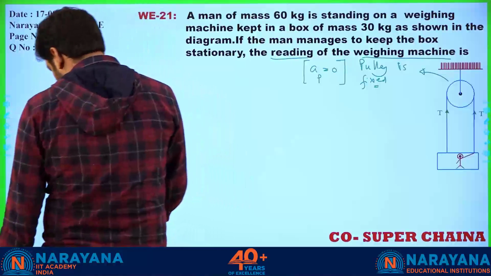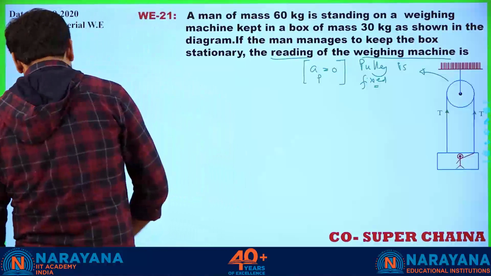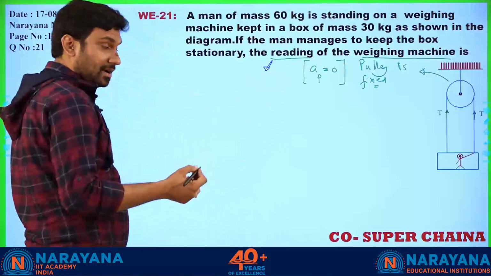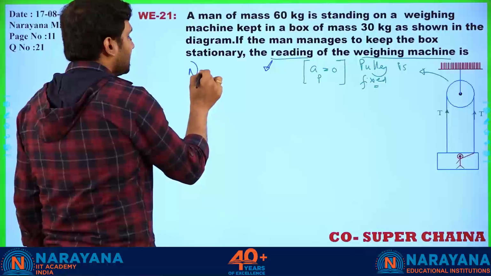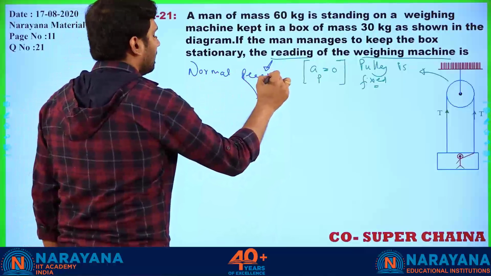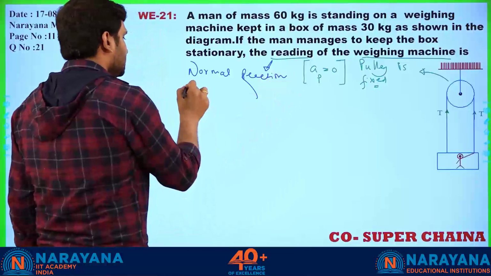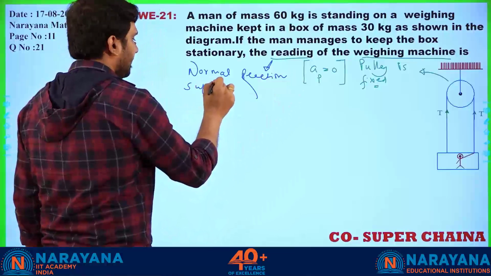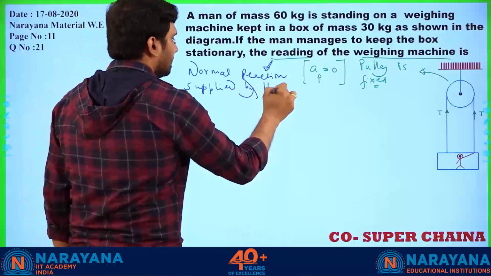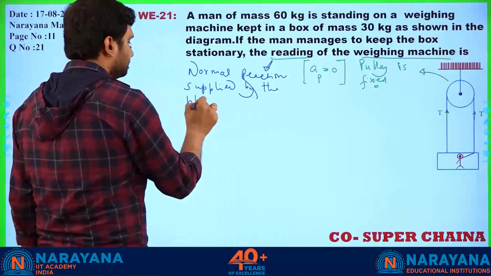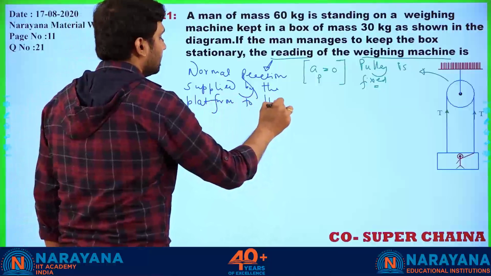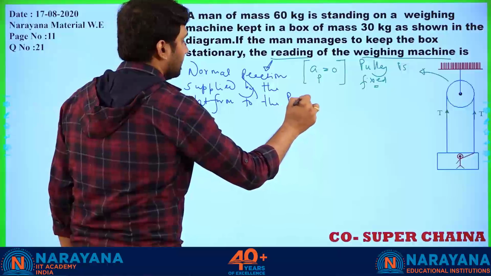So from the conceptual understanding, we already know that the reading of the weighing machine is nothing but the normal reaction supplied by the platform to the person inside.